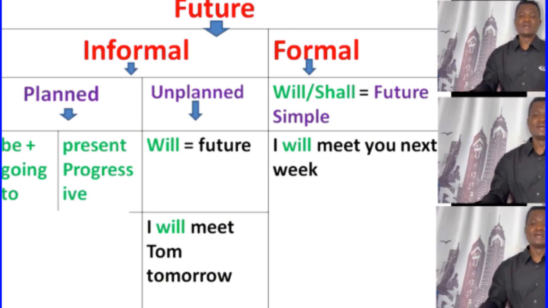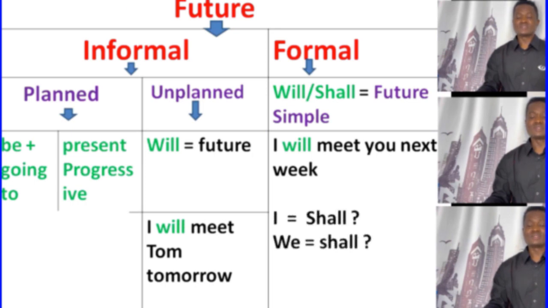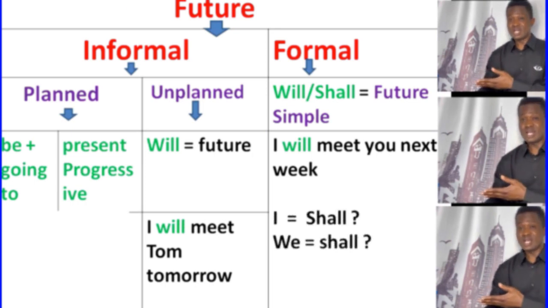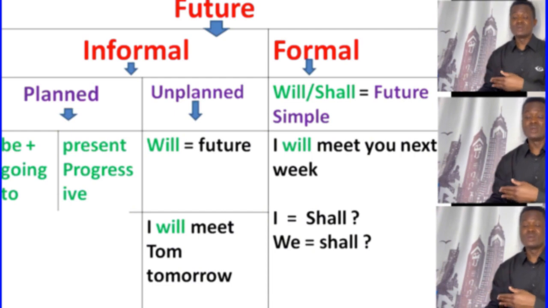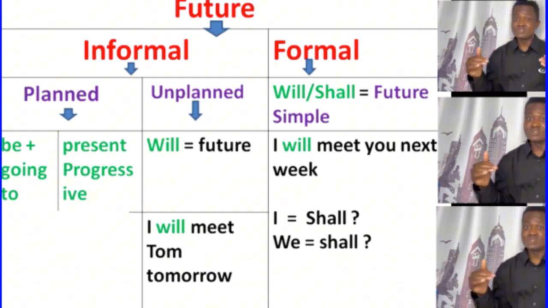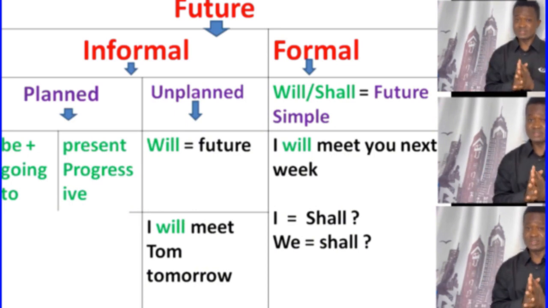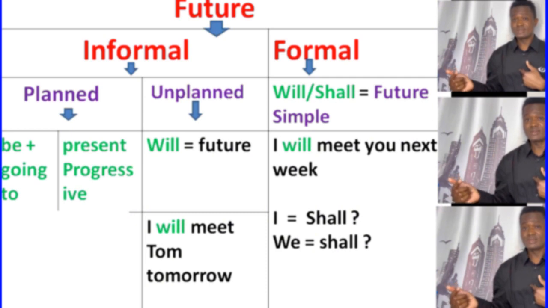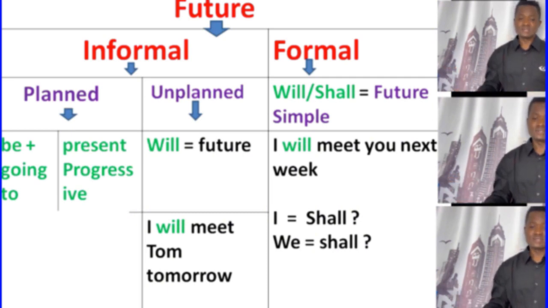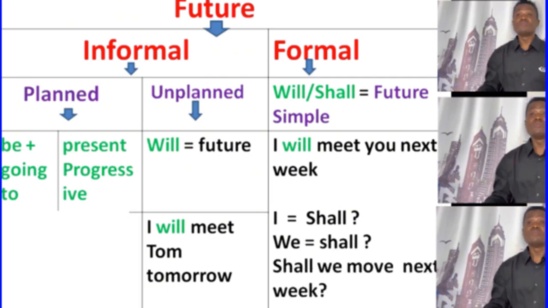Shall I? Shall we? That is the easy way to pronounce it, because shall we is easier to pronounce than will we. For example, shall we move next week? So that is the question when we're using shall.